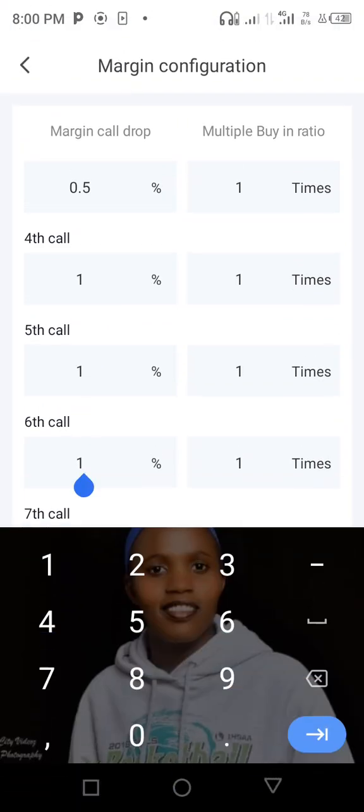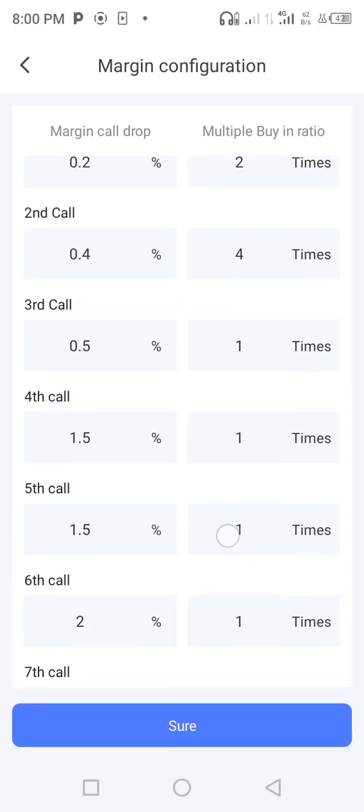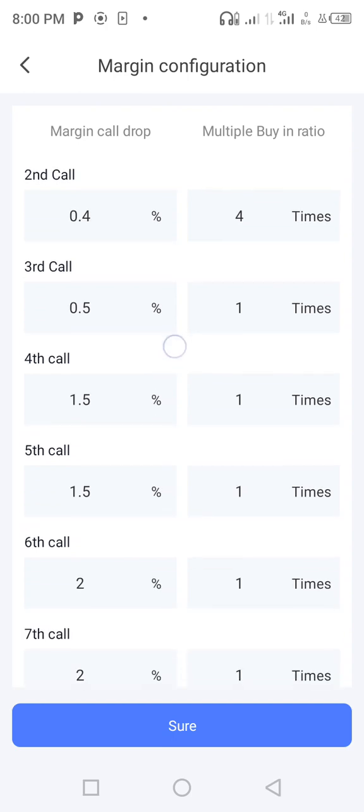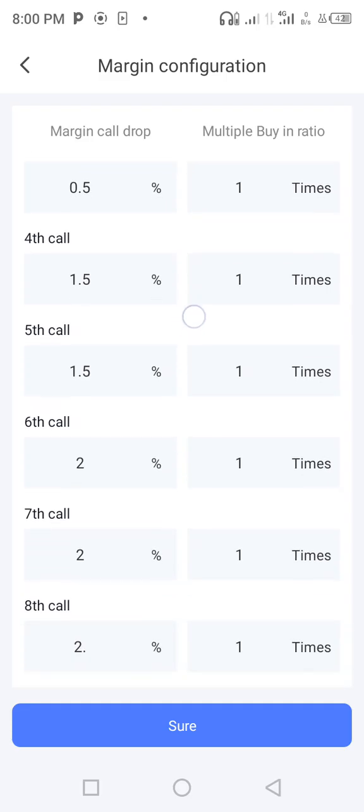But you can change this and put here a 1.5, put here 1.5, put here a 2, then the rest you leave it 2. Let's count 0.2, 0.4, 0.6, plus 0.5, 1.1, plus 1.5, 3.6, 3.6 plus 1.5, that's around 5.1, then the rest is 6, you are good to go.